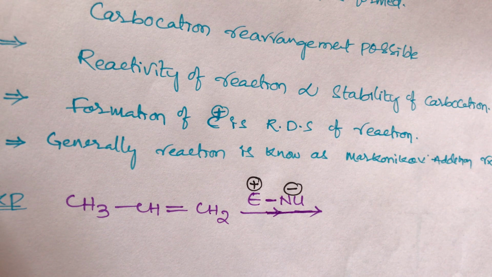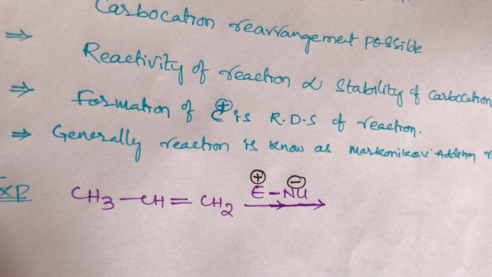According to the Markovnikov rule, the negative part of the species will attack the carbon which contains less number of hydrogens, or the positive species will attack the carbon which contains more number of hydrogens. That is the Markovnikov rule. These are the main important points of electrophilic addition reactions.